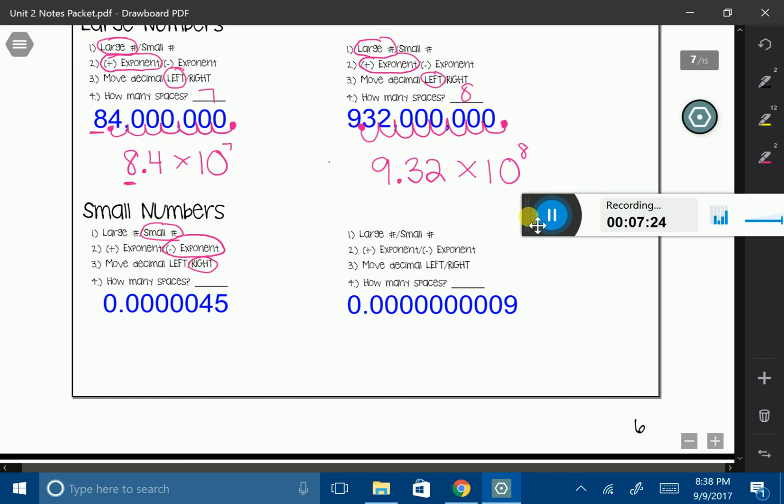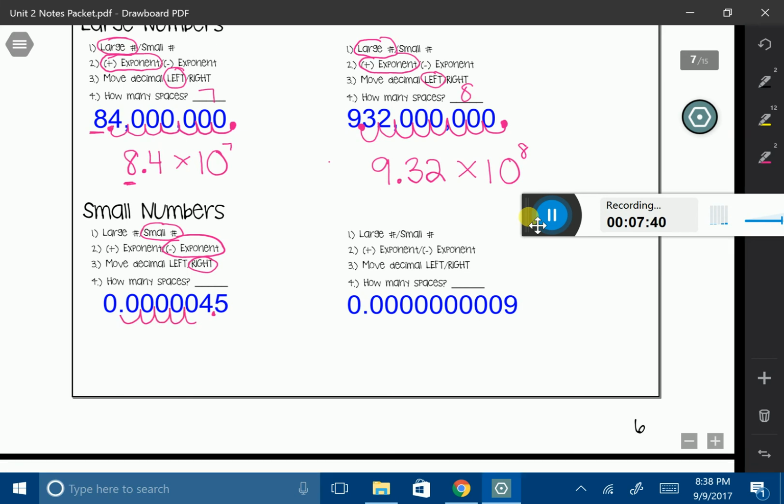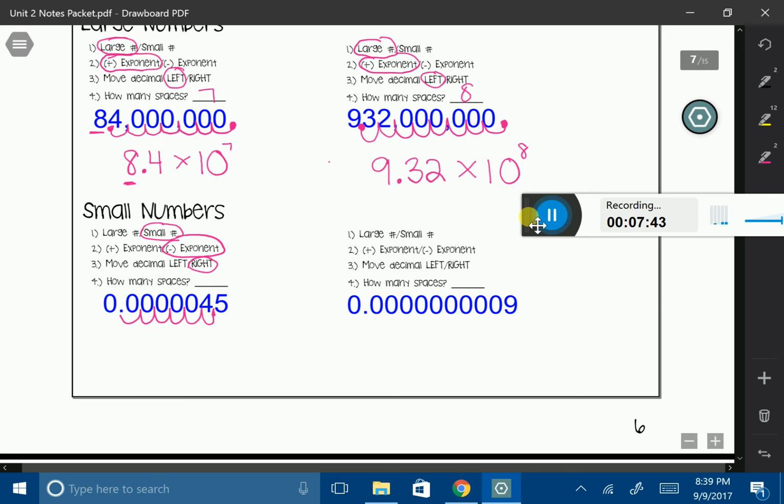Let's go figure out how many spaces. Here's my decimal. It's already there. I want to move it all the way between the 4 and the 5 because I want 4 to be to the left of my decimal. So let's go ahead and count. 1, 2, 3, 4, 5, 6 spaces. There it is. So how I'm going to write it is going to be 4.5 times 10 to the, now careful here because now I have a negative exponent because it's a small number. So I'm going to say 10 to the negative 6th.